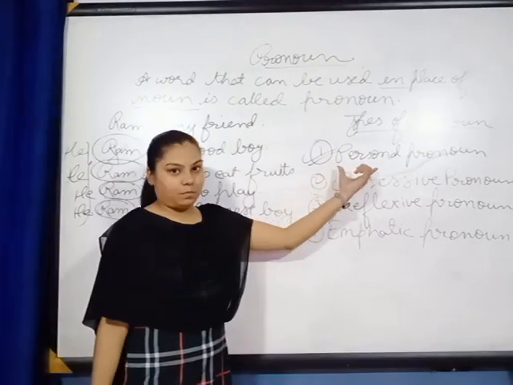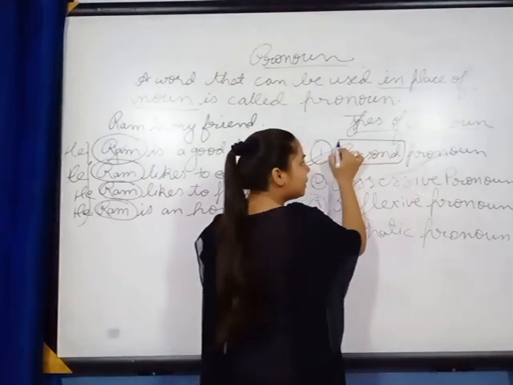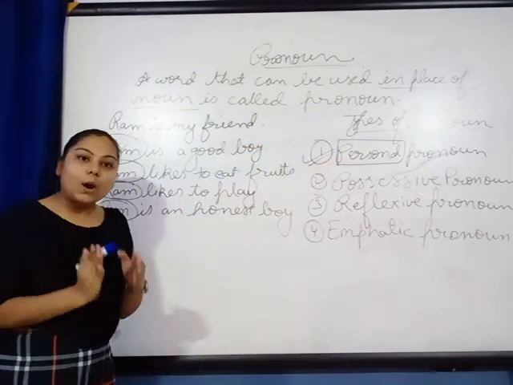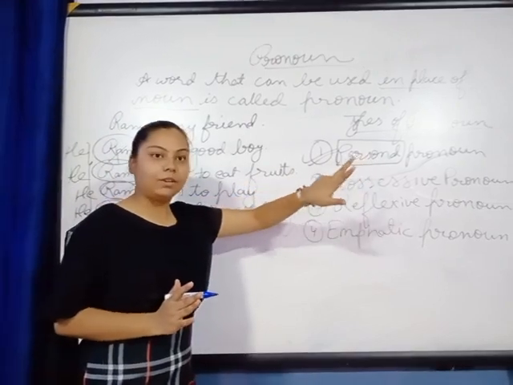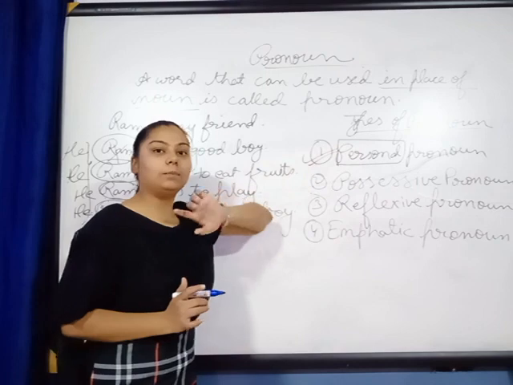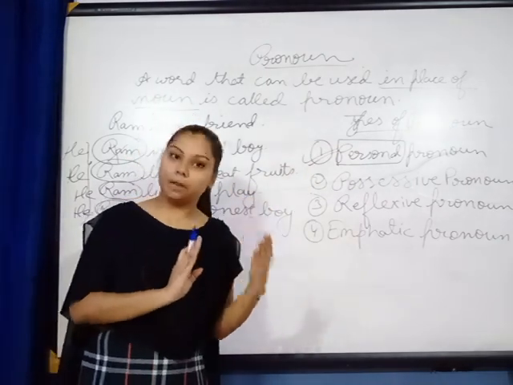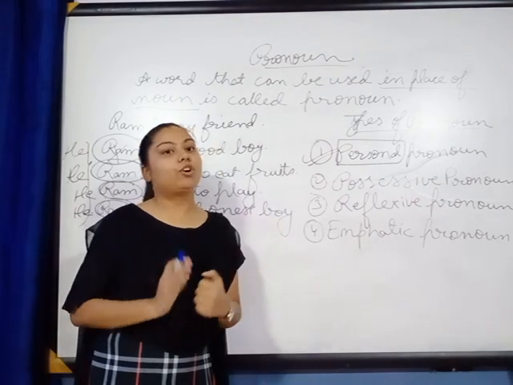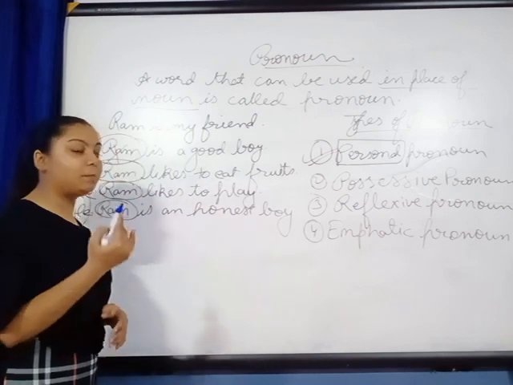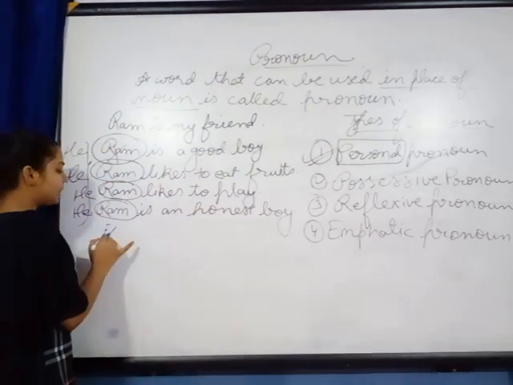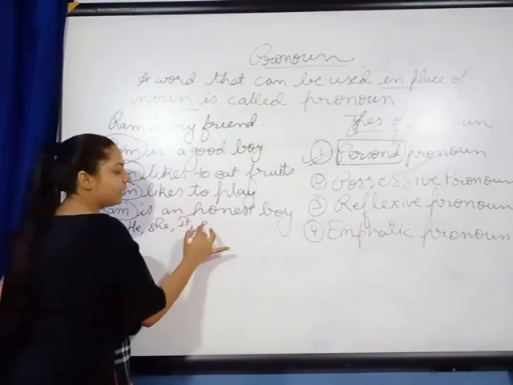By seeing the name, what can you say? This name means personal. Personal means the pronoun which can be used in place of person or thing. So if I write the definition of personal pronoun, what can I write? The pronoun which is used in place of any person or anything is called personal pronoun. If you see the example, what are the pronouns that we can use in place of person? Example: he, she, it, etc.